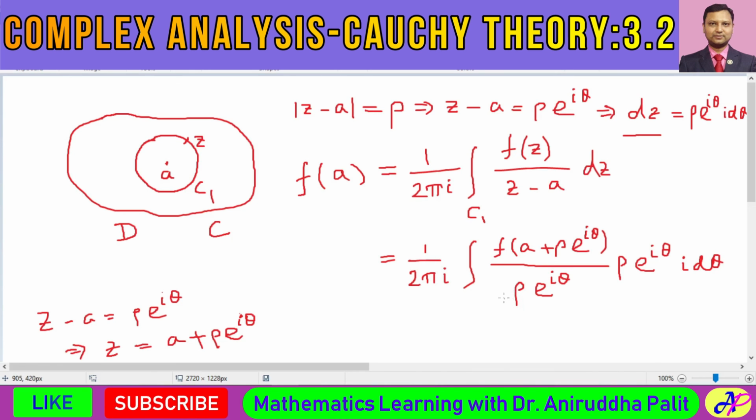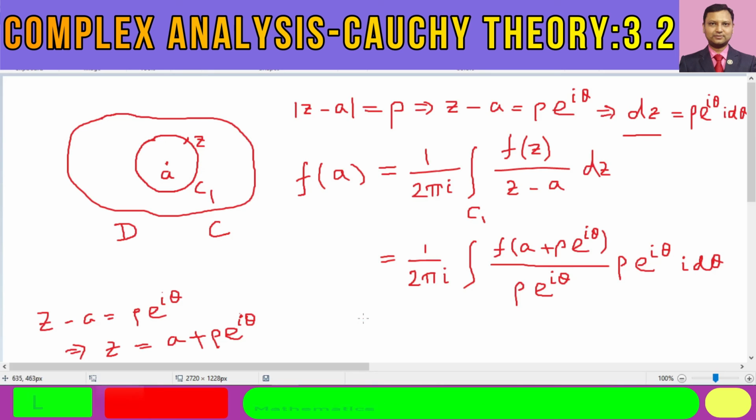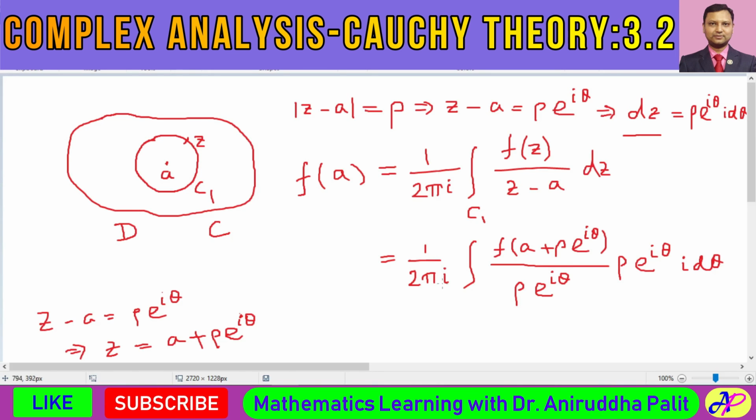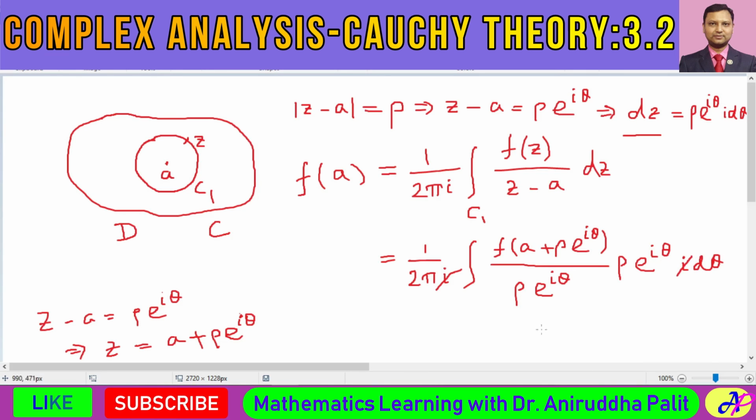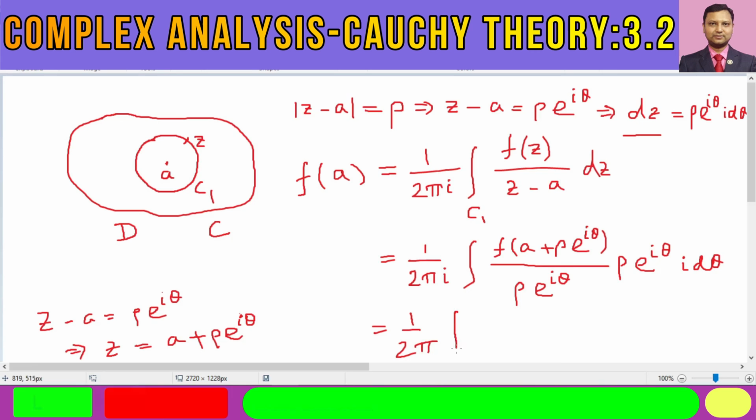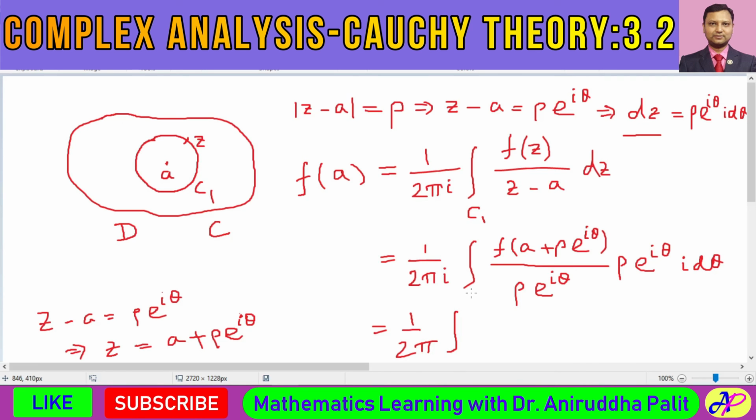And now we can cancel this rho and this rho, and e to the power of i theta with e to the power of i theta. Finally this i will also be cancelled with this i. So what we finally have, 1 by twice pi integral. Oh, what about the lower and upper limit?